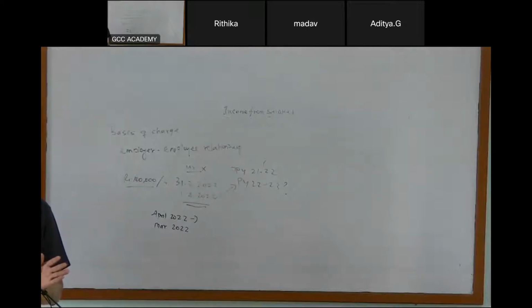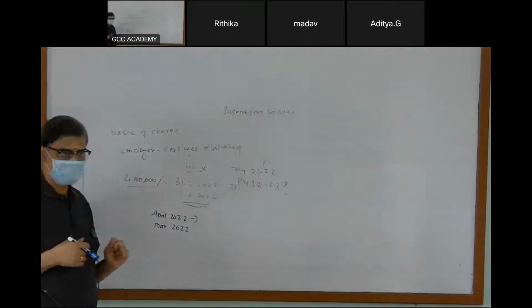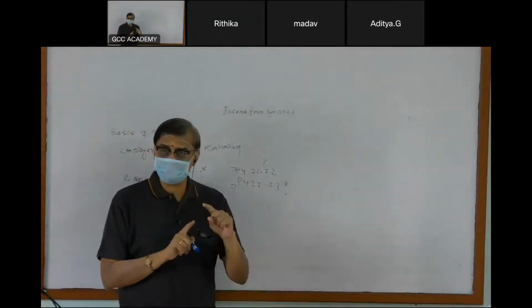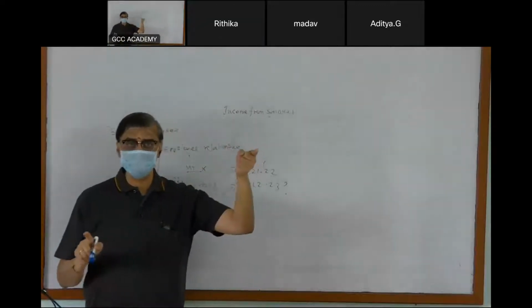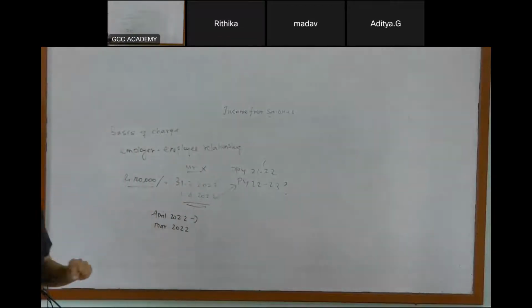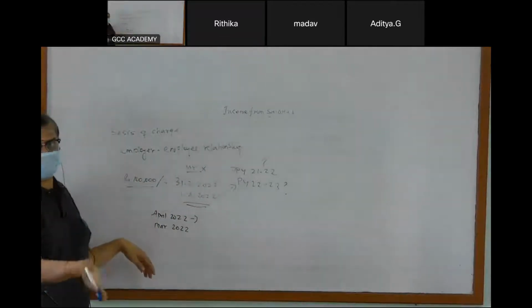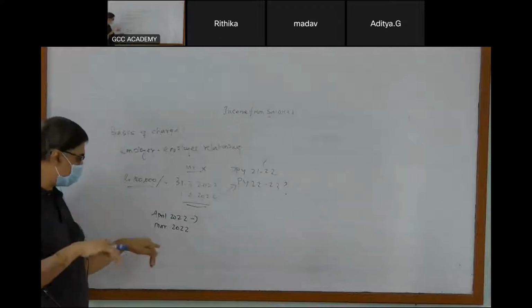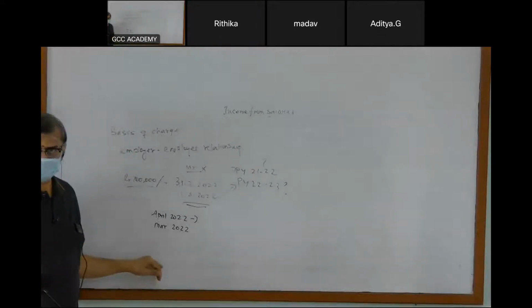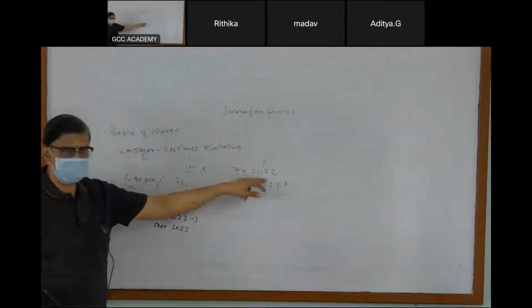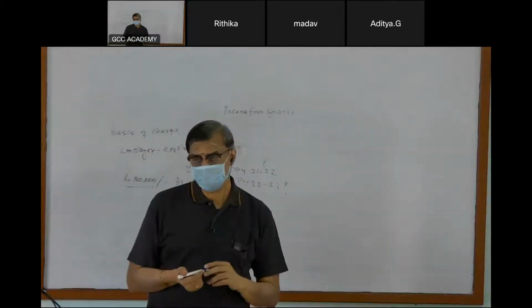All of you are saying 21-22. Why? Because receipt or due, whichever is earlier. April salary falls due only in April, but he has received it in March, so it is taxable in the month of March, which falls in the previous year 21-22.